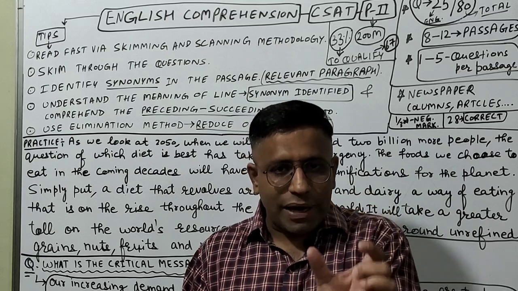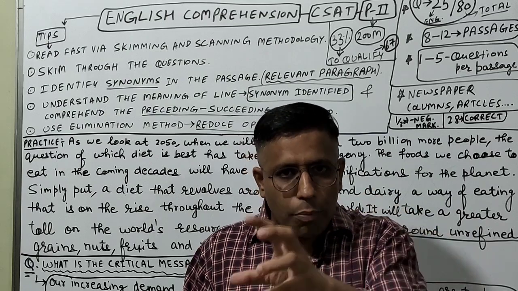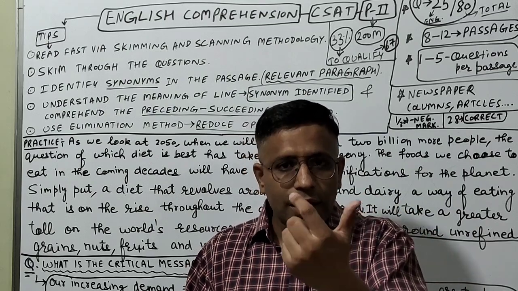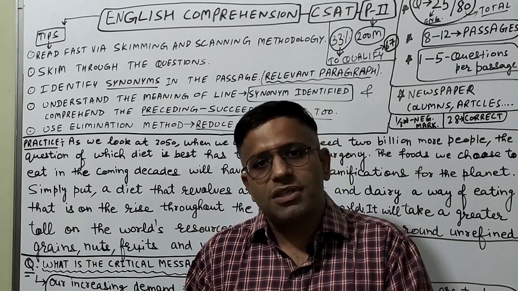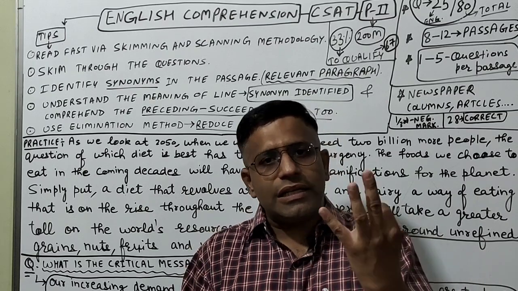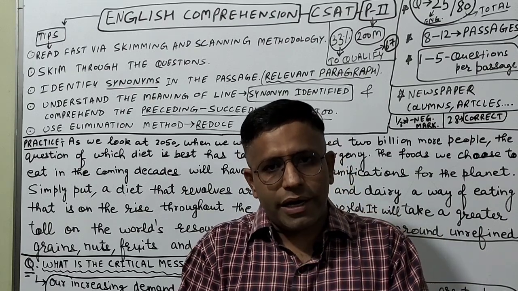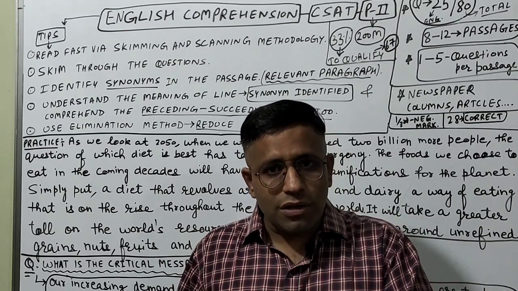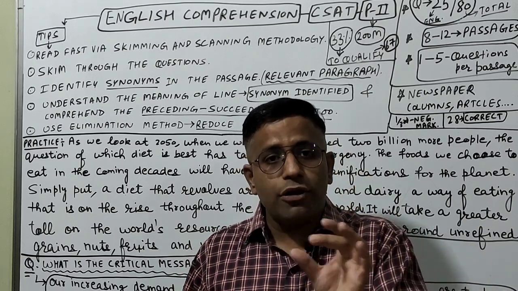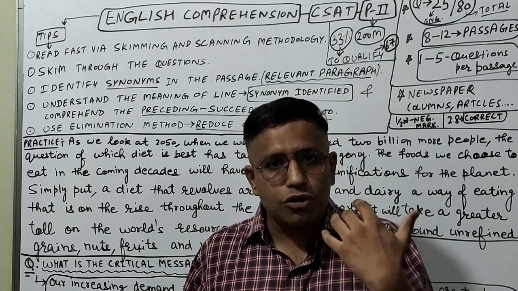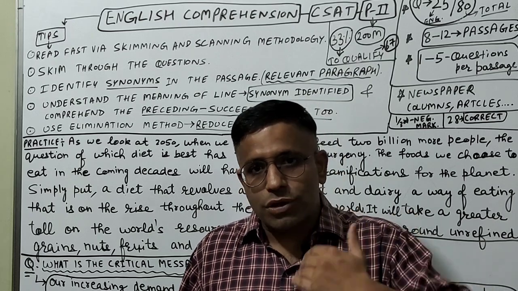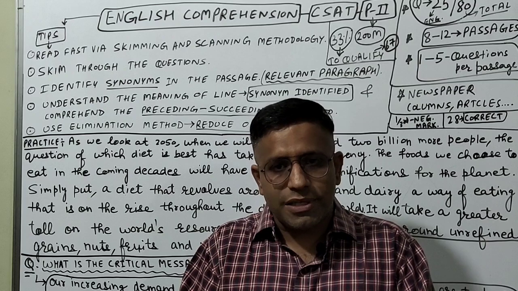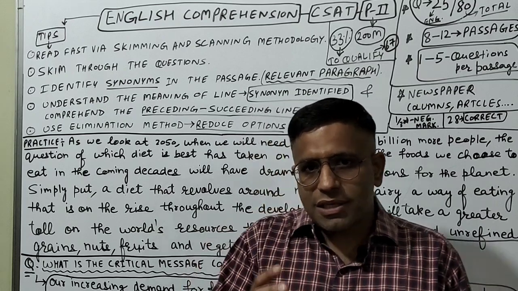Reading the lines of paragraphs in a fast manner by just comprehending the keywords, by understanding how many full stops and commas are there, because in every sentence three things are there: subject, verb and predicate. So obviously these things are to be covered in a rapid mode. It's not required that a student will read line to line, word to word, as it will consume a lot of time. So the student has to develop the skill of time management side by side. So first is skimming and scanning.